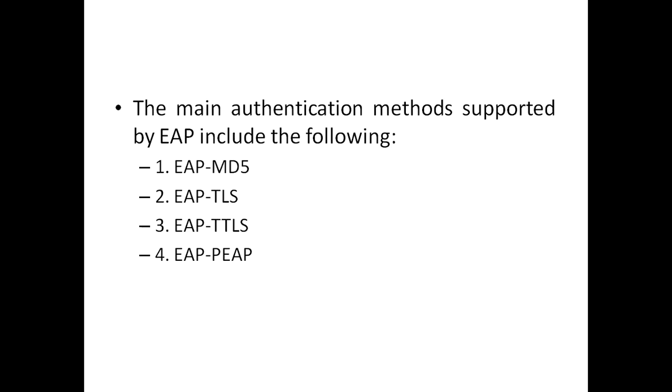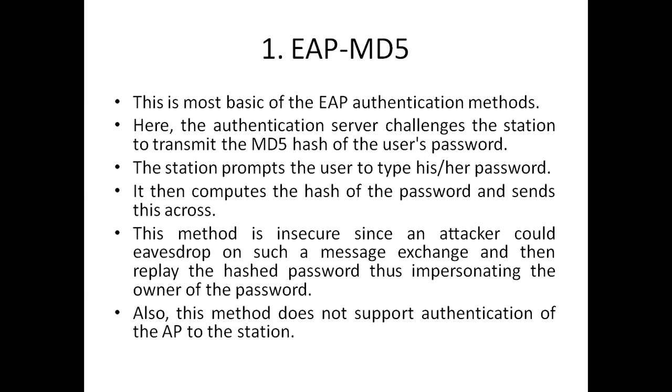So here are the main authentication methods supported by EAP, which includes four methods. The first is EAP MD5, then EAP TLS, EAP TTLS, and EAP PAP. We'll see these methods in detail one by one. So the first one is EAP MD5. This is the most basic of the EAP authentication methods. Here, the authentication server challenges the station to transmit the MD5 hash of the user's password.